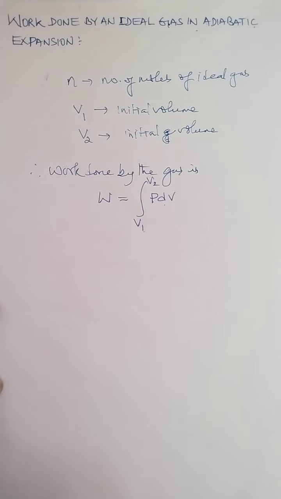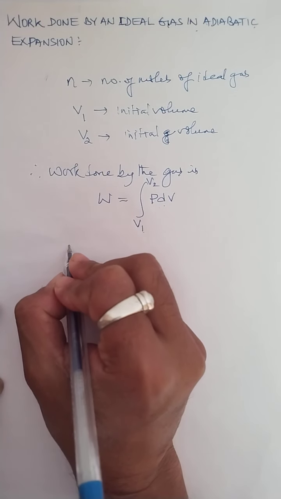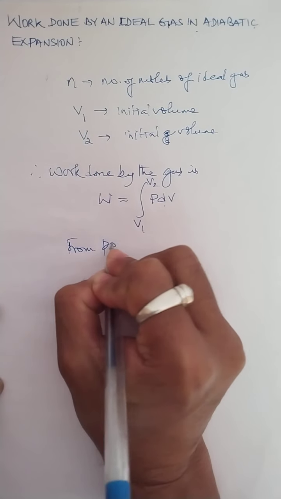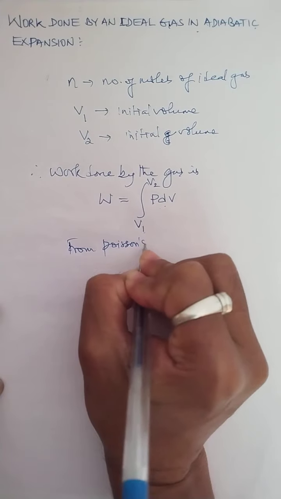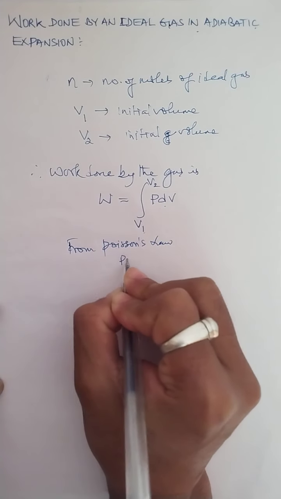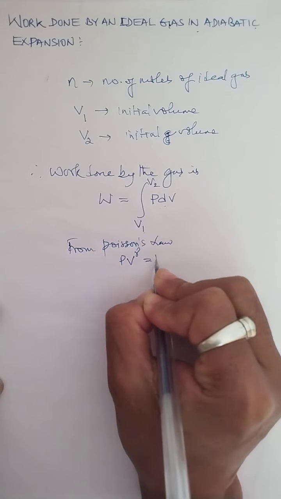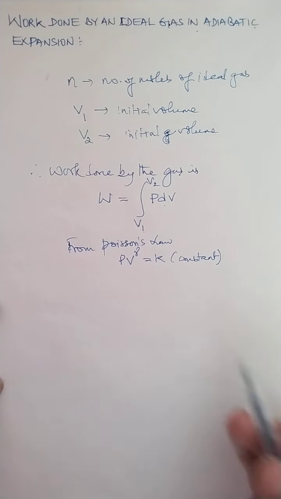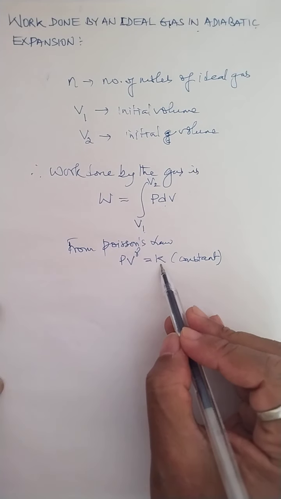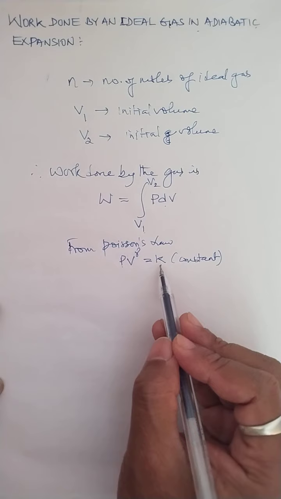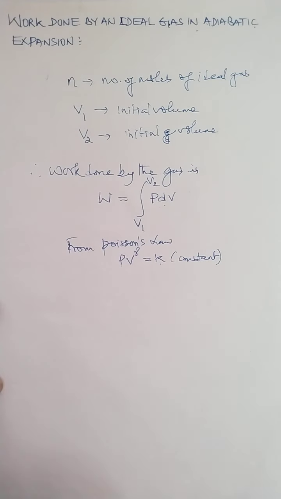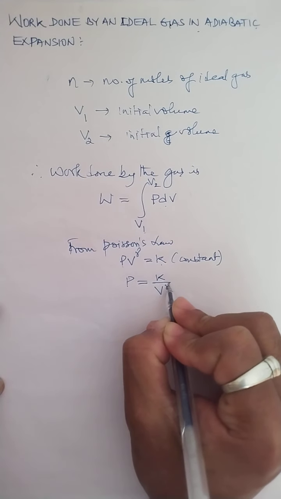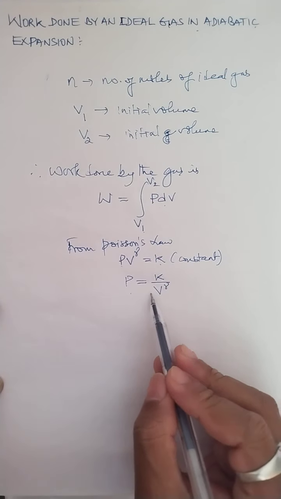As I said, for an adiabatic process to take place, it follows which law? Poisson's law. From Poisson's law, the relation is P V to the gamma is constant, and let that constant be K. You can use any symbol for a constant, but for simplicity I am using capital K. So P V to the power gamma is K. This is Poisson's law. From here I will make P the subject, so P equals K by V to the power gamma.